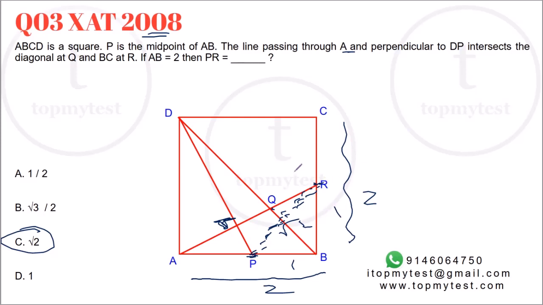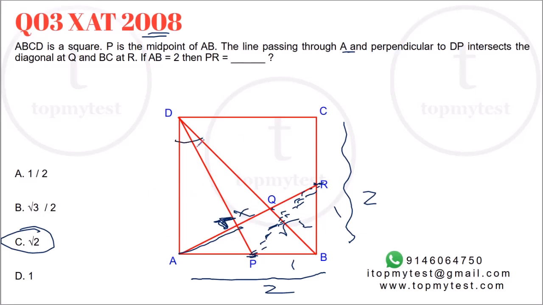The reason why we use symmetry so quickly is because you have drawn a perpendicular to a right angle triangle. The triangle DAP is a right angle triangle, and let's call this X. AX is perpendicular to PD. So this is a right angle triangle, so all triangles will be similar to each other.